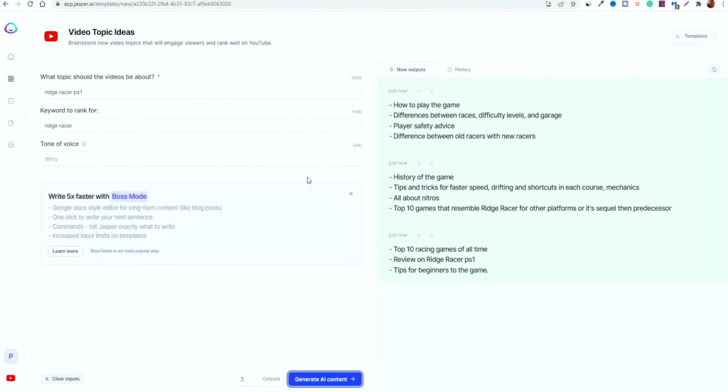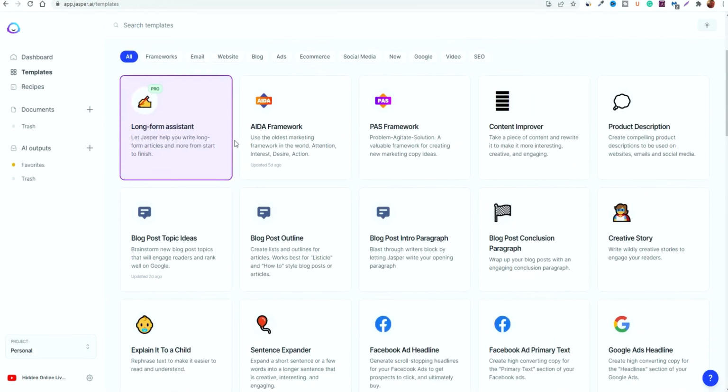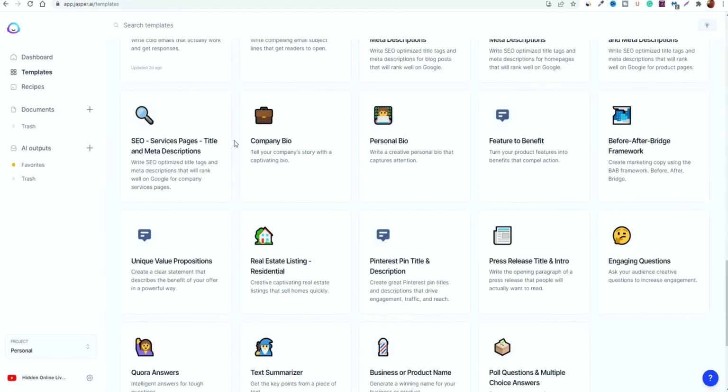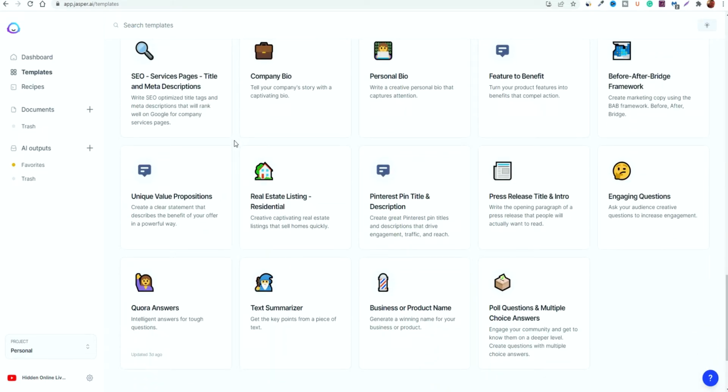Jasper is a platform that allows you to create and auto-generate written content, anything from the likes of blog posts, paragraphs and articles, even to headlines and keyword ideas, even titles for say your YouTube videos or blog posts. So inside you get access to a number of different useful tools and scripts and unique features that can help you to speed up your process when you're creating content.